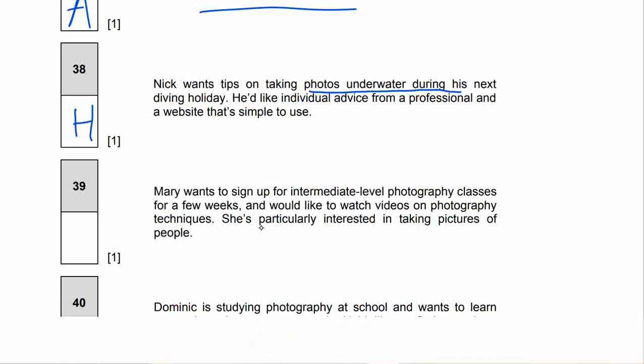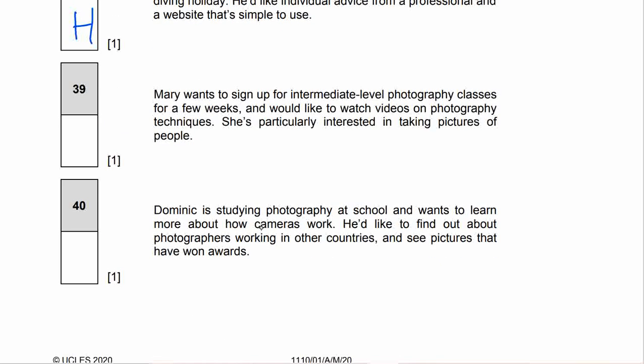Now Mary wants to sign up for intermediate level photography classes. So this is intermediate level for a few weeks and she would like to watch videos on photography techniques. She's particularly interested in taking pictures of people. Let's see about Mary.